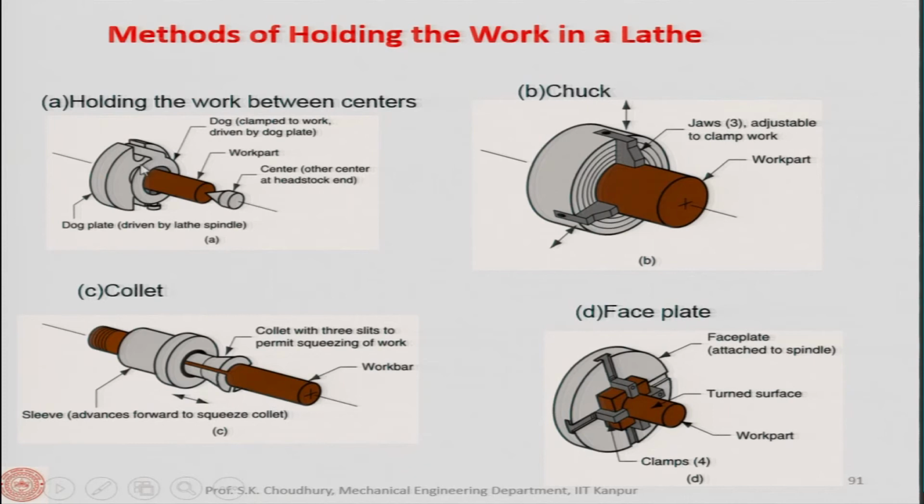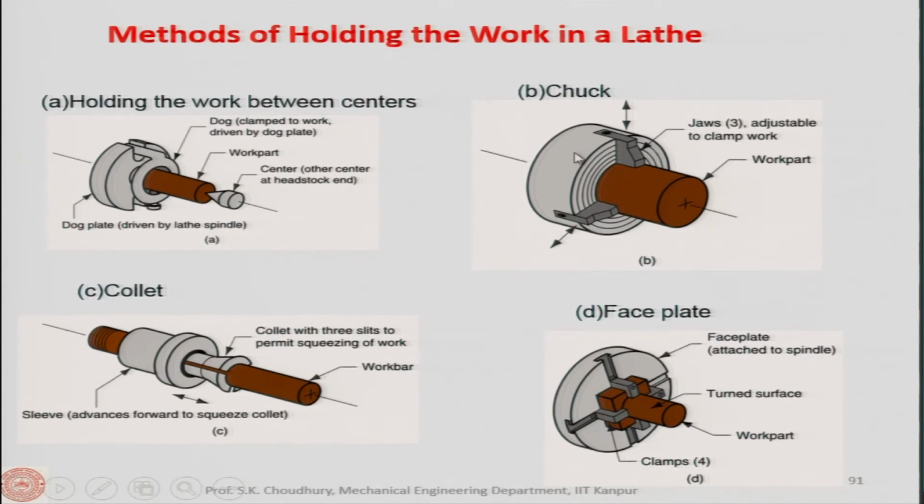This is the carrier dog plate, which is fixed here with the workpiece, and the rotation is given from the chuck. As the chuck rotates, this is inserted in that groove, and therefore this dog plate will rotate along with the workpiece because it is fixed here, and this is supported by the center, okay, and the other center, as I said, at the headstock side.